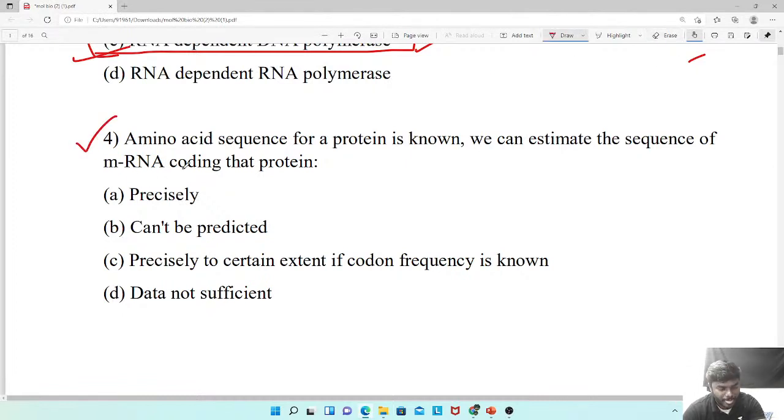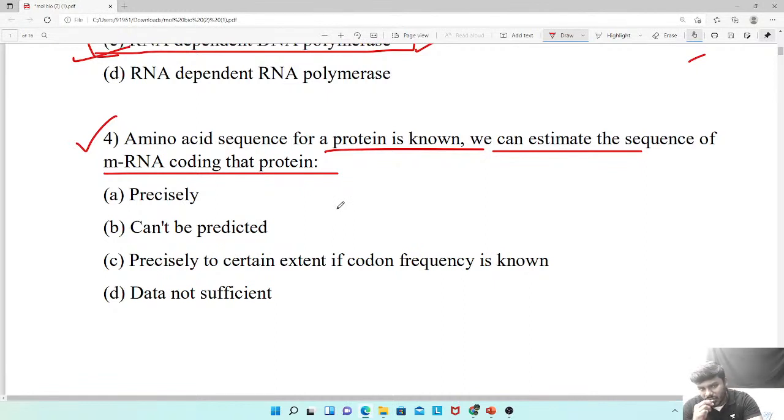Next, question number 4. Amino acid sequence for a protein is known. We can estimate the sequence of mRNA coding that particular protein. It's a logical question actually. Try it. Try it, this question. No problem even though it's wrong.